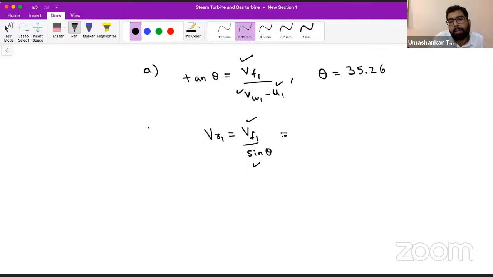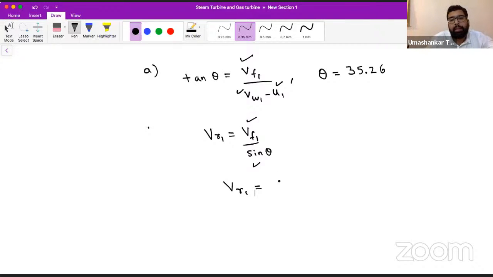Can someone tell me the value of VR1? What is VR1 coming out to be? Shall I calculate myself, or will any of you tell me? Okay, thank you, Yash.